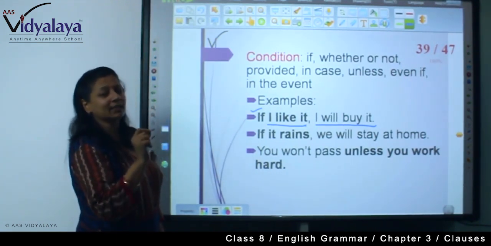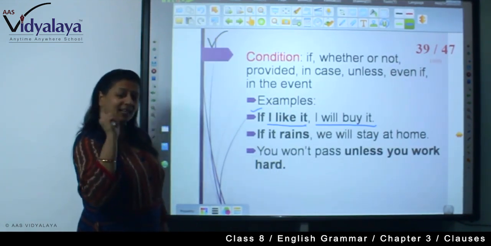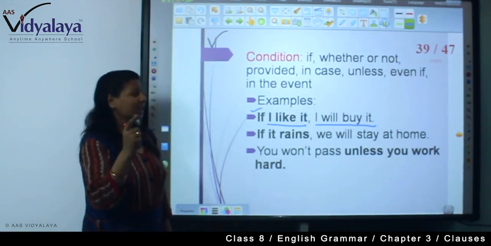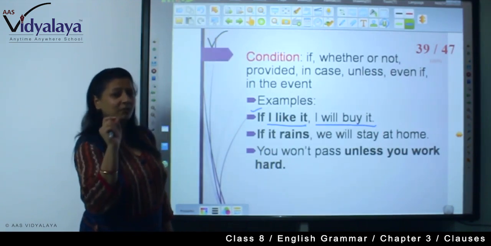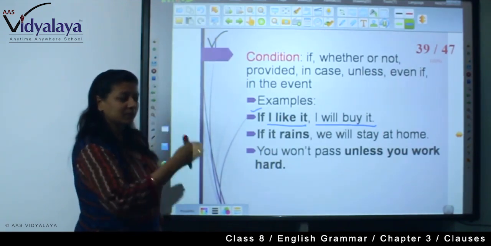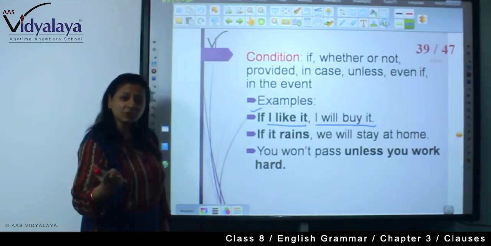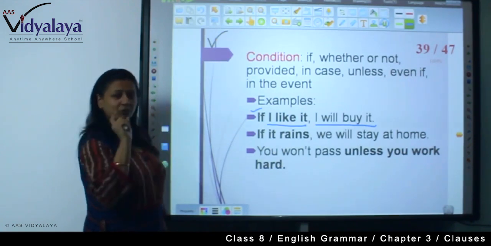So how will you identify the adverb clause? If you see the adjective clause, there are also clues, but those are different clues. Here these are different clues. So with the word itself, you can identify which is the adverb clause and which is an adjective clause. And when you need to write both the clauses, you will have to be very careful about the words.